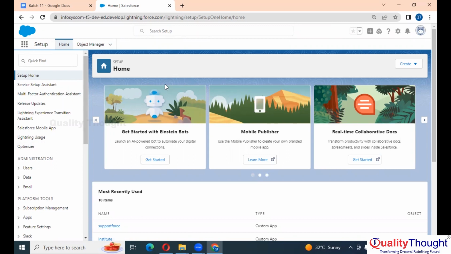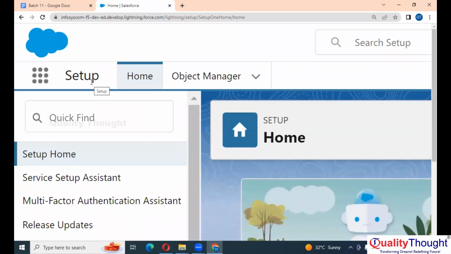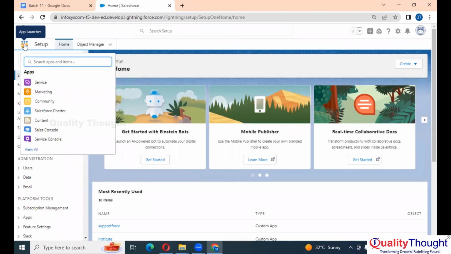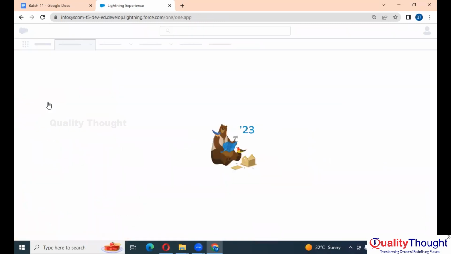In which phase am I? In the UI or in Force.com? Force.com, because this setup indicates your Force.com, right? Now, to go to UI, what should I do? I simply need to open one app, right?